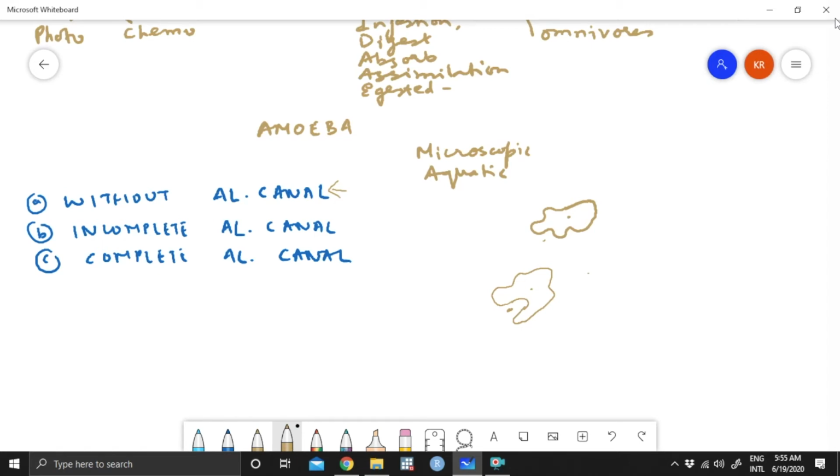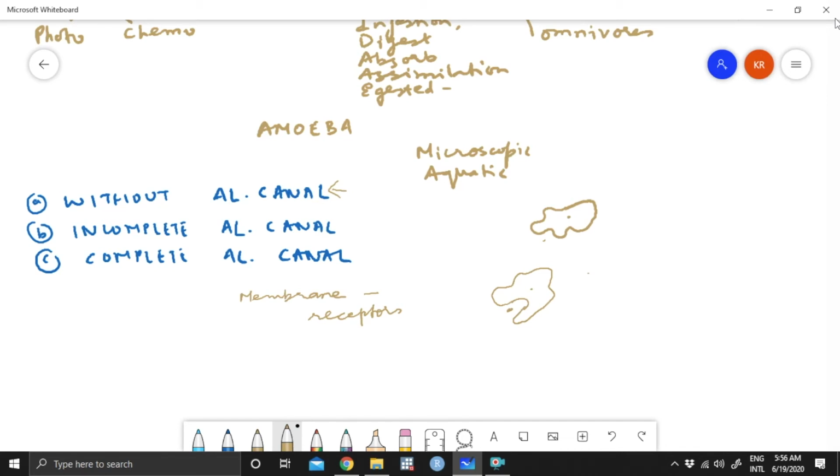It knows because on this cell membrane, there are different types of receptors, which we can generally call chemical receptors. They are very sensitive to the presence of different types of chemicals, and every food particle has a different type of reaction for the receptors.